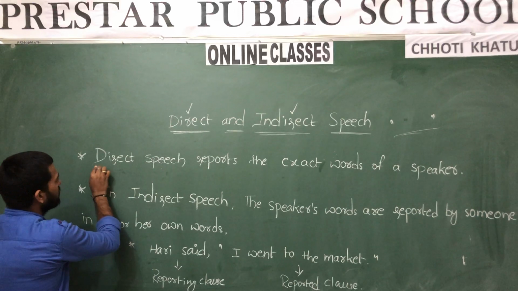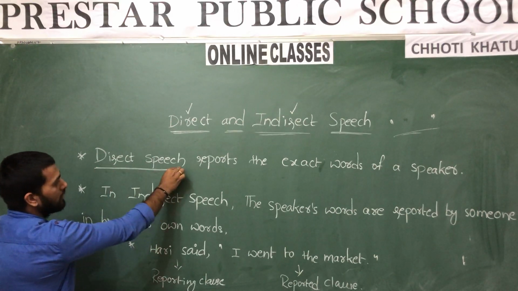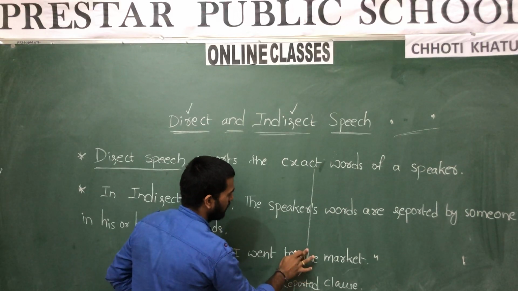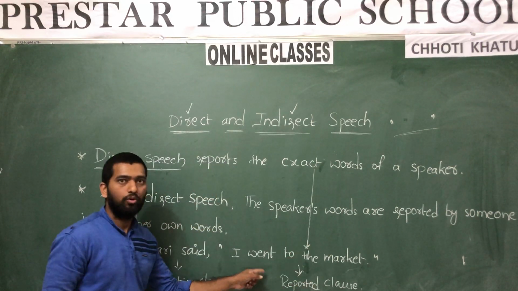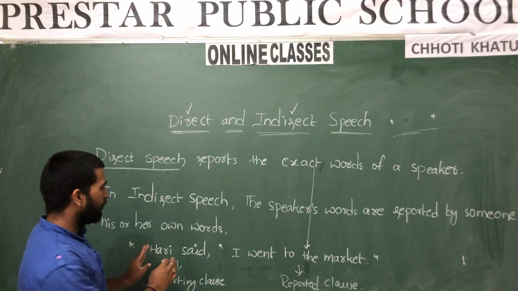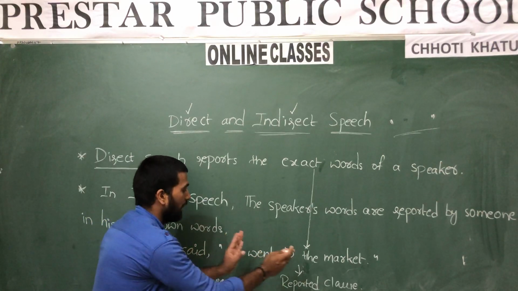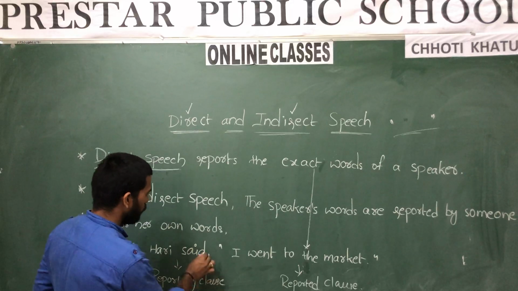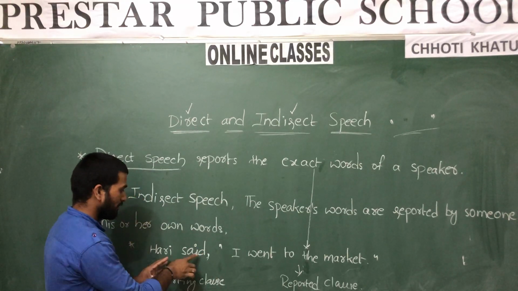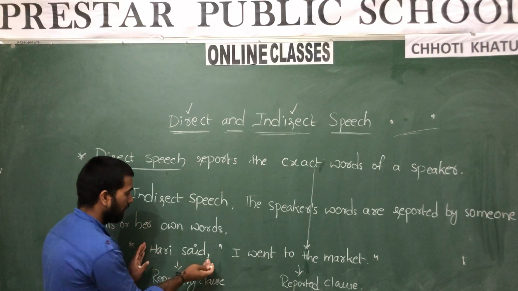While we are writing a sentence in direct speech, the exact words of a speaker are quoted in inverted commas, and to differentiate reporting clause and reported clause, we use a comma. Remember, whatever is told by the person, we quote here.